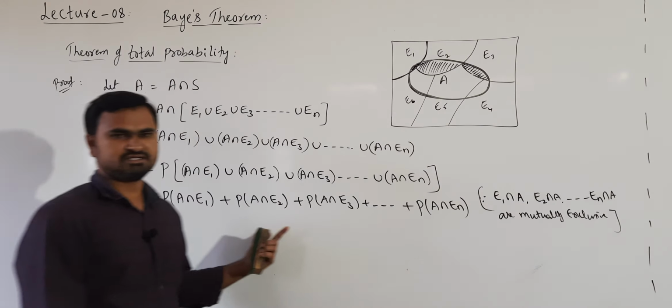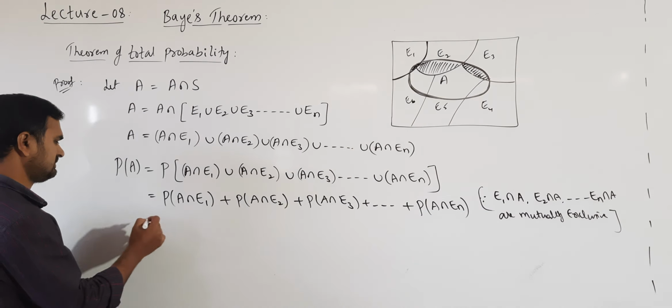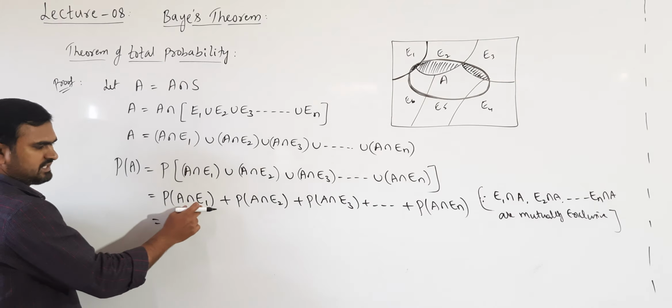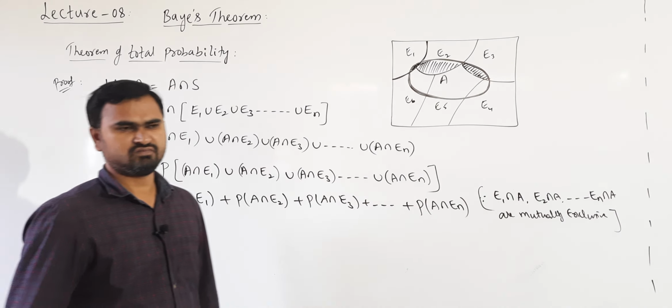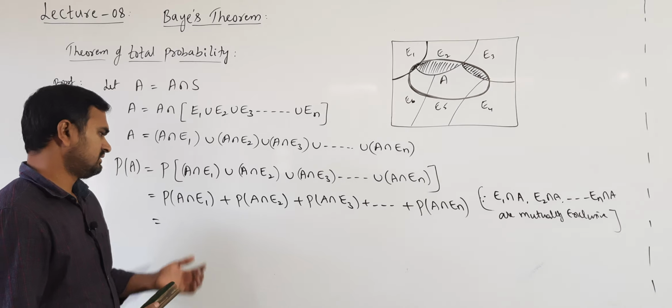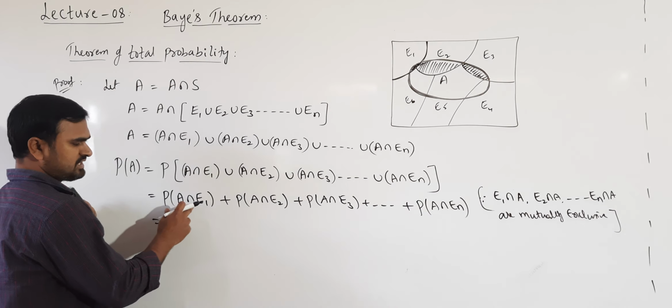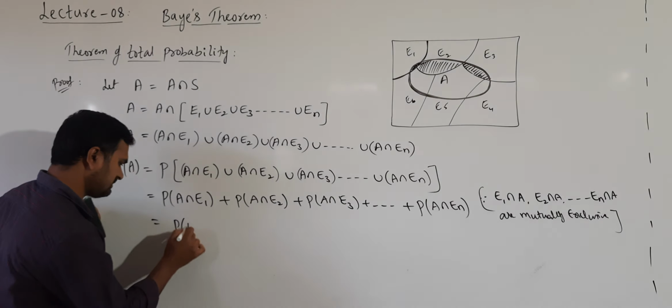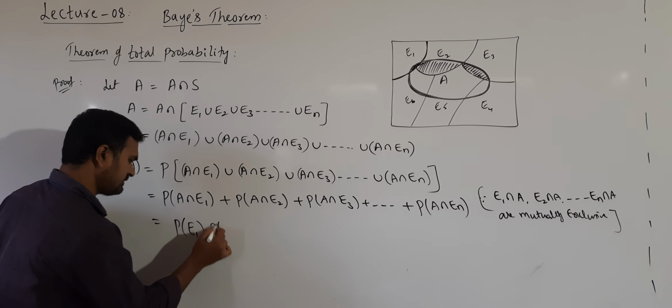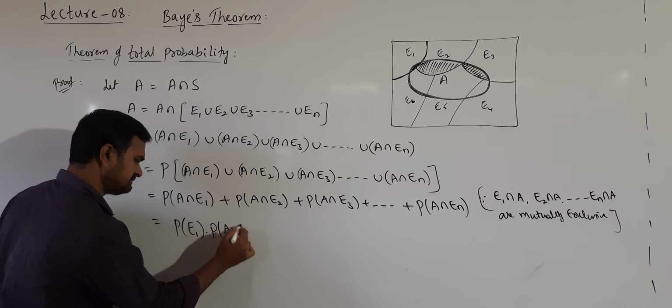That's why we are writing a sum of their probabilities. Probability of A intersection E1. Now here we can apply the multiplication theorem. So probability of A intersection E1, I can write as probability of E1 into probability of A given E1.